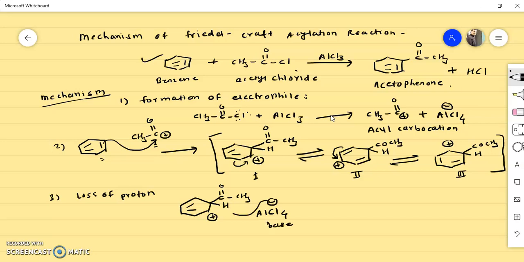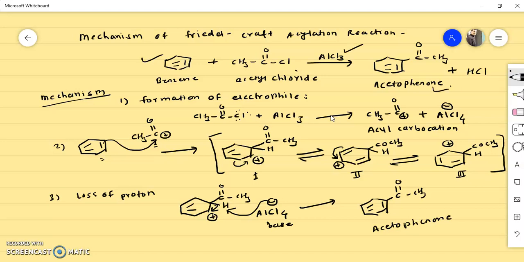So this negative charge will take this proton, and this bond will shift over here to regain the aromaticity of this benzene ring, and finally we get this product COCH3, and the name of this product is acetophenone. So this is the complete mechanism of this Friedel-Crafts acylation reaction with the example of benzene reacting with acetyl chloride in presence of Lewis acid AlCl3 to form acetophenone.